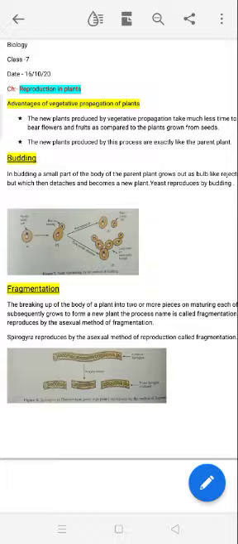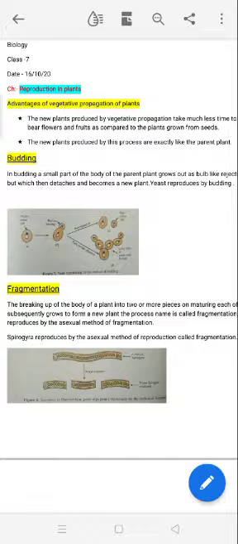In this case, only a single plant is required. No requirement of both the male and female parts. Only a single parent is required for vegetative propagation. Why? Because they are not producing sex cells. They grow just from their body parts. Buds can be grown, and when the buds are detached from the main parent body part, then a new plant can be formed.